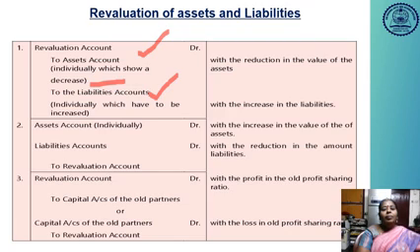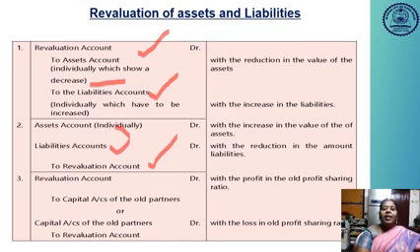Next, with the increase in the value of an asset, the assets account is debited. With a decrease in the value of liabilities, you have to debit the liabilities account and credit the revaluation account. It is a profit for the business concern on revaluation. So assets account debit, liabilities account debit, to revaluation account. If an asset is increased, for example, the land and building value is 1 lakh and now it is valued at 1,50,000, then 50,000 rupees is increased. So land and building account debit 50,000 to revaluation account.